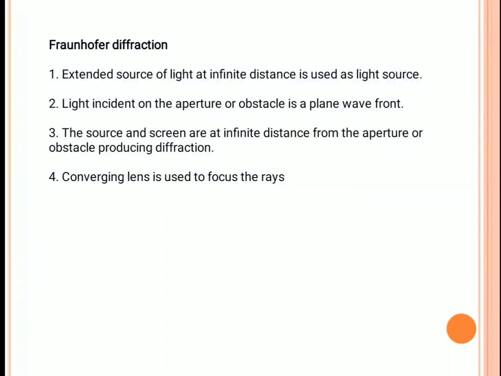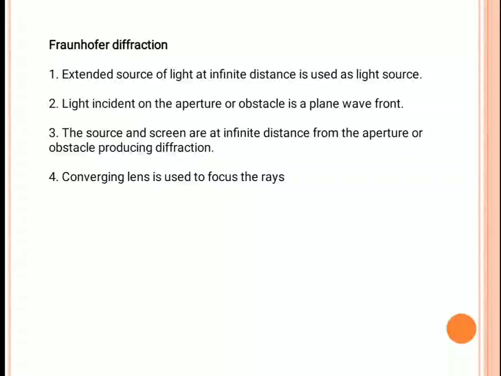So totally, in this session we discussed what diffraction is, what the differences between interference and diffraction are, and what the conditions are for obtaining a good phenomenon of diffraction.